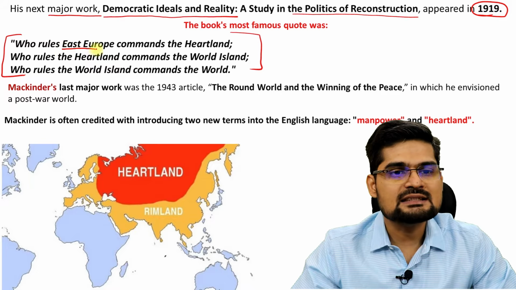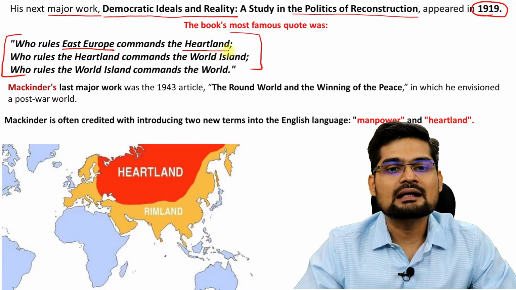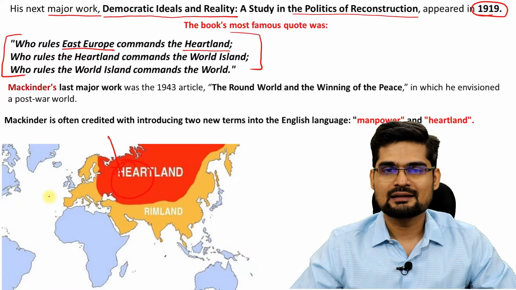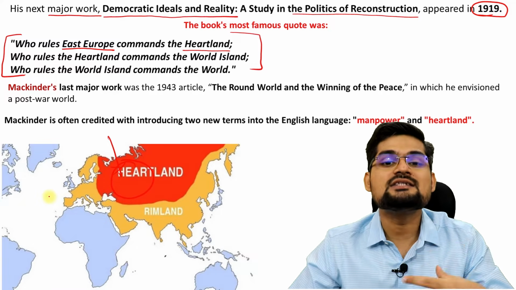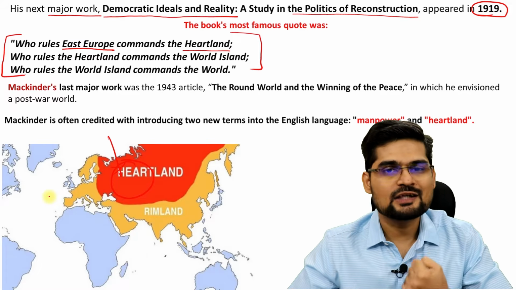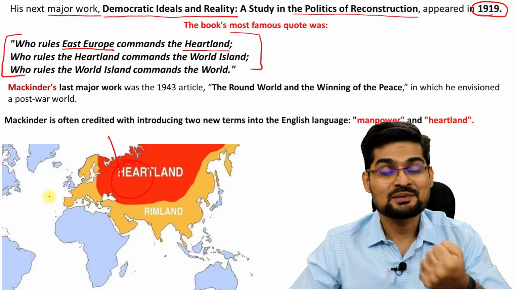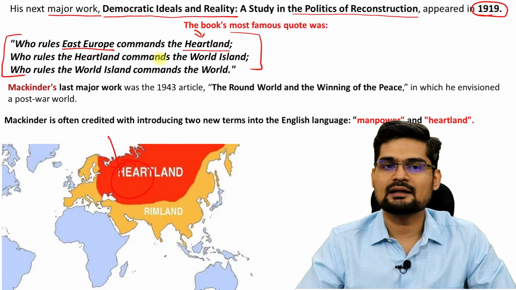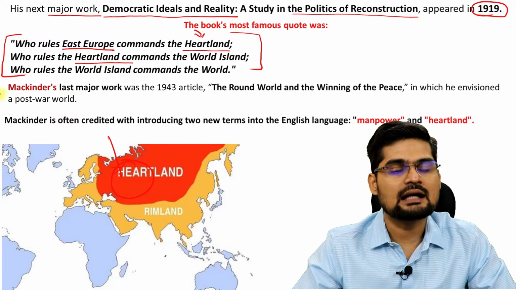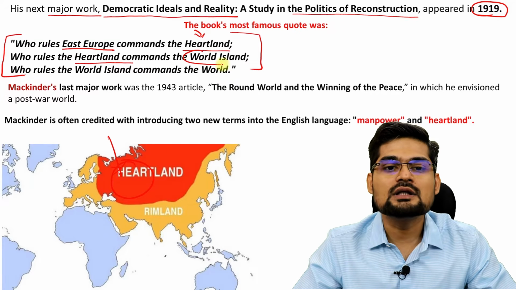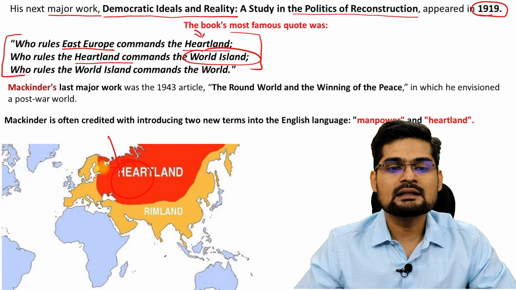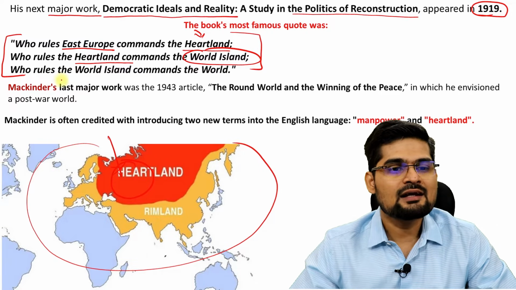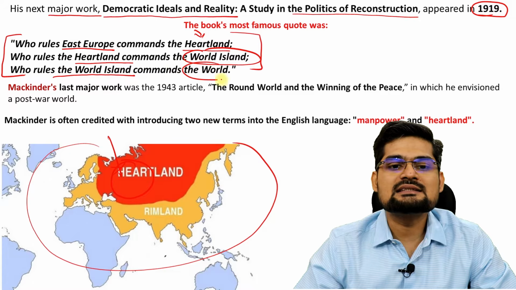Who rules East Europe commands the Heartland. It means Eastern Europe is going to be the Heartland. It's like a human body analogy. So if you command the heart, it means you have the circulatory system in your control, right? So who rules East Europe commands the Heartland. And who rules the Heartland will obviously command the world island. So what is the world island? The other areas of the world which are surrounding this Heartland. And who rules the world island commands the entire world.